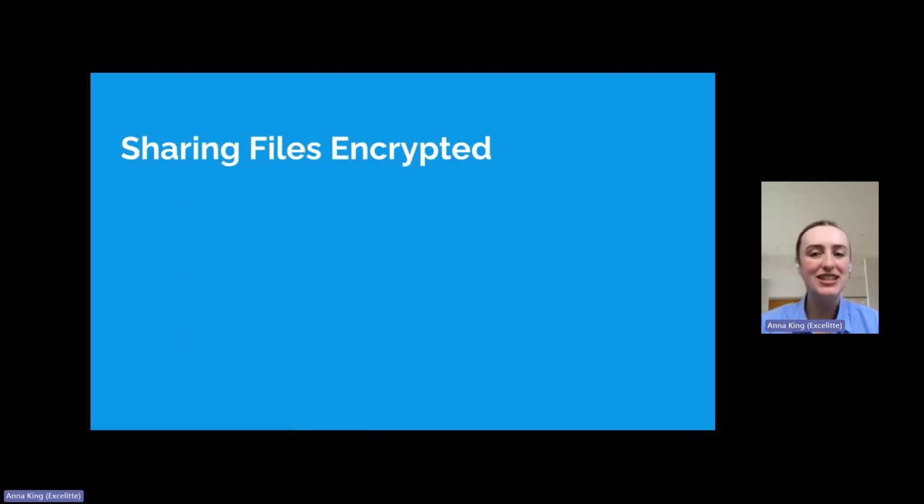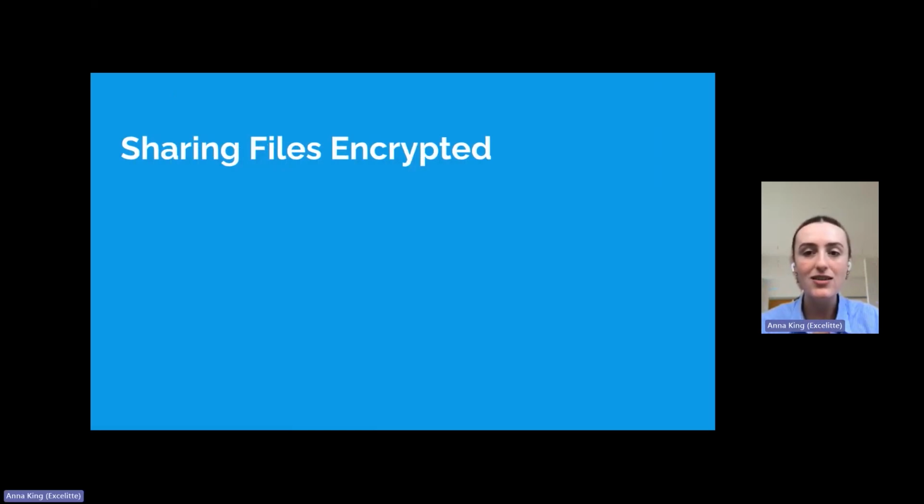Moving on, one of the best features about Excelitte is that you can collaborate and share sensitive files with your colleagues with 100% guarantee that it can't be hacked or ransomware. We achieve this through encrypted file sharing. You can share, collaborate, securely view, amend, and update an encrypted file across more than one user or across a team by email. What this means is that only the users given access to the files have the key to unlock them via decryption on Excelitte.